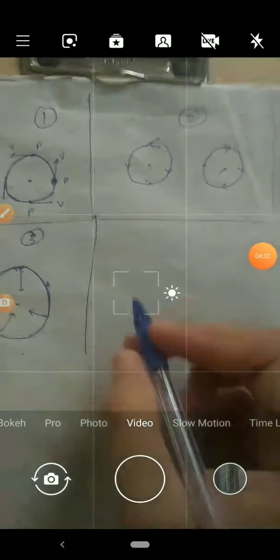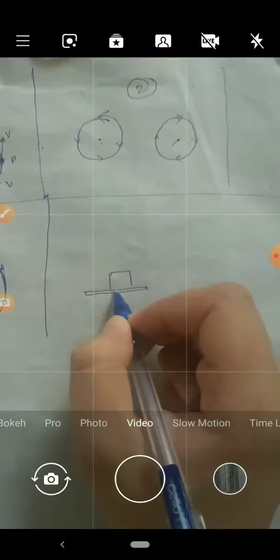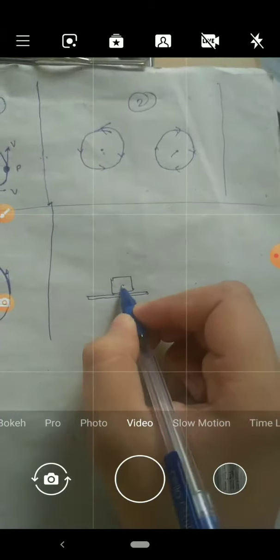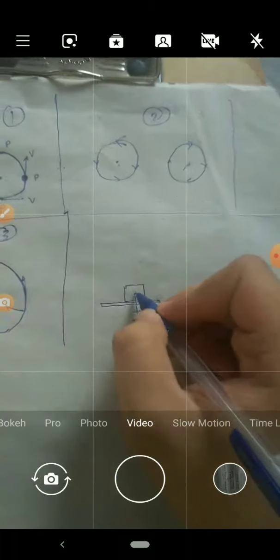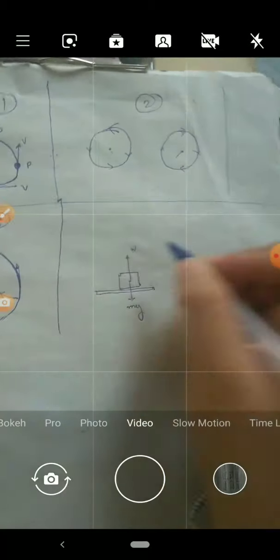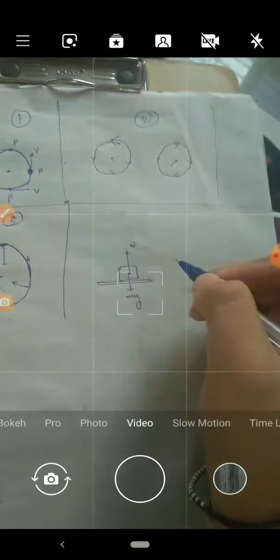Now imagine our object is on a horizontal surface like this. That means its weight component mg is acting downward and the normal reaction is acting exactly opposite. This time they are opposite to each other.